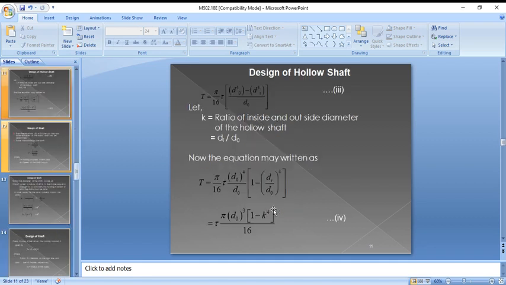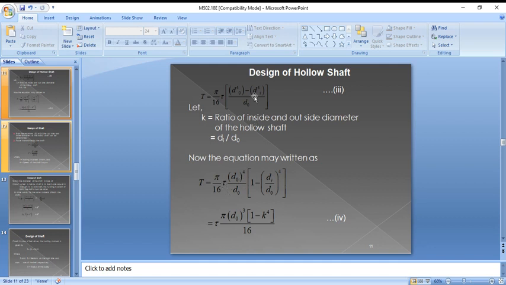So when you solve the equation, T equal to pi by 16 into tau into dO power 4 minus di power 4 by dO. Here K is the ratio of inside and outside diameters of the hollow shaft, that is di by dO. Then the equation may be written as T equal to pi by 16 into tau.